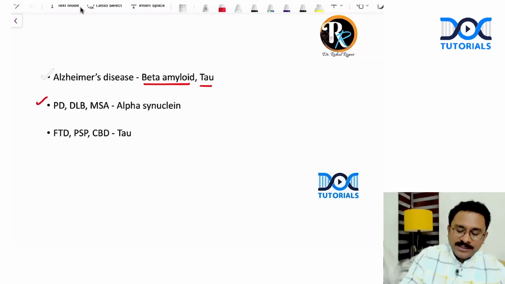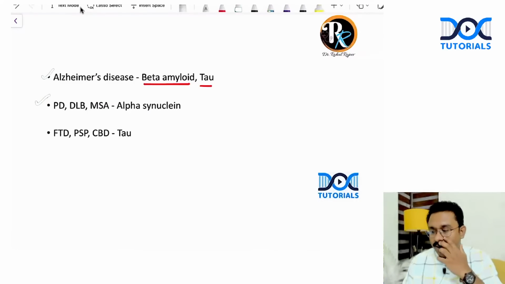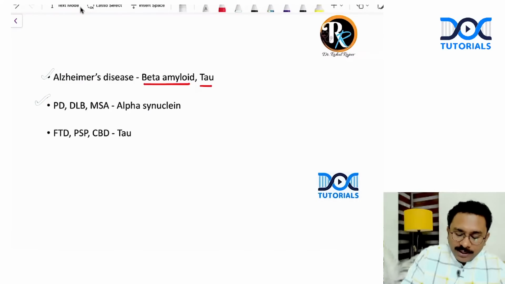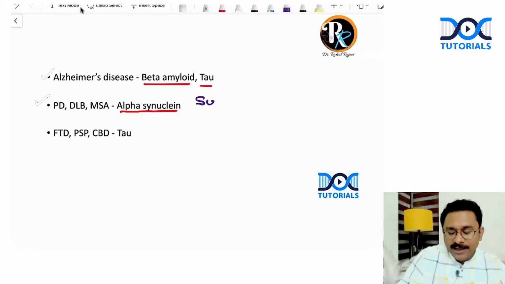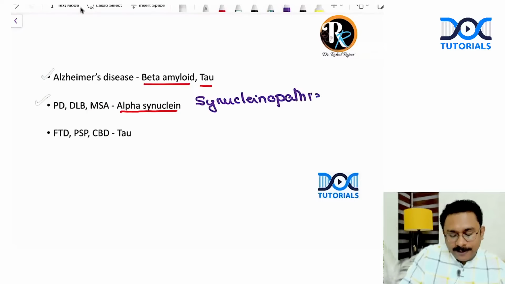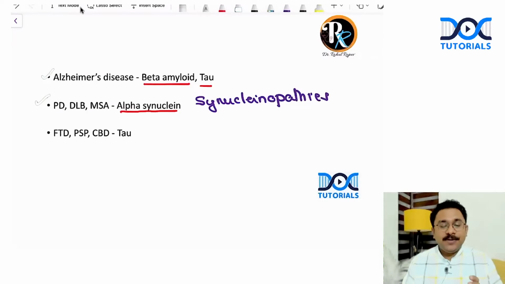Whereas other neurodegenerative diseases like Parkinson's disease, dementia with Lewy bodies, multiple system atrophy can have which other protein? Alpha synuclein, which is why these are known as synucleinopathies. And what about the next option?